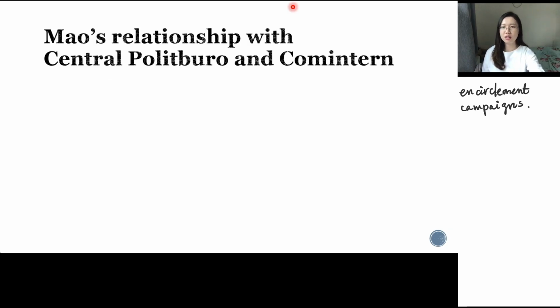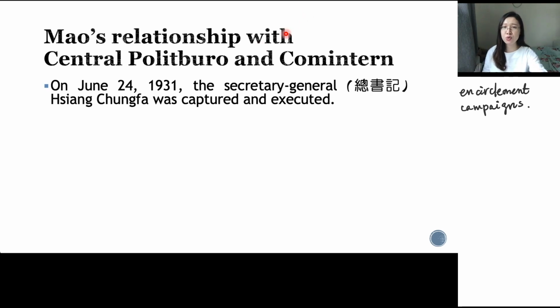Because of his very realistic strategy. So now, Mao Zedong was waiting for a chance. Because on one side, his influence was growing, on the other side, the influence of the Central Politburo was decreasing, right? He was waiting for a chance to get what he thought he deserved, the power, right? So what happened is, on June the 24th, 1931, the Secretary General Xiang Chongfa was captured and executed.